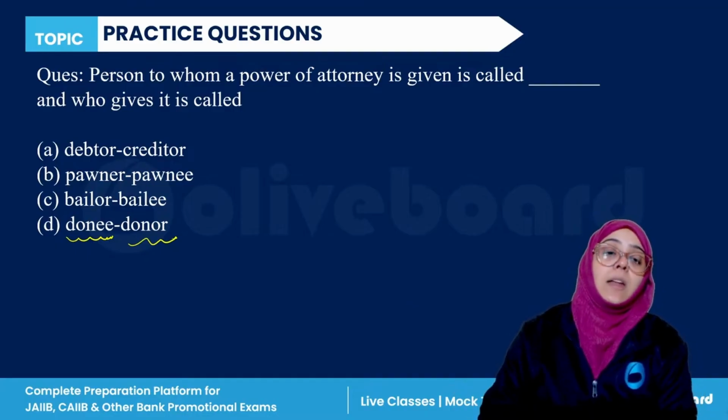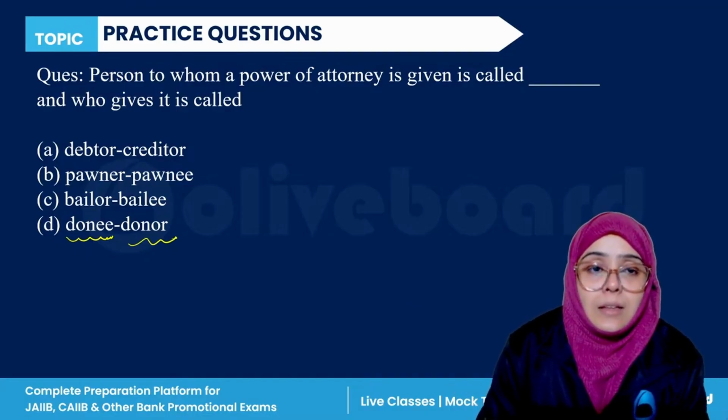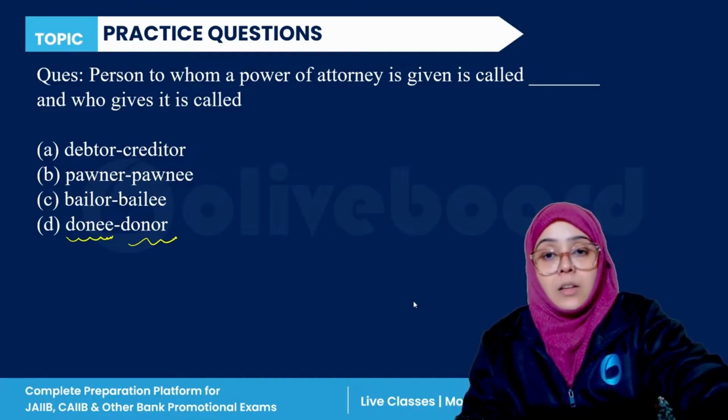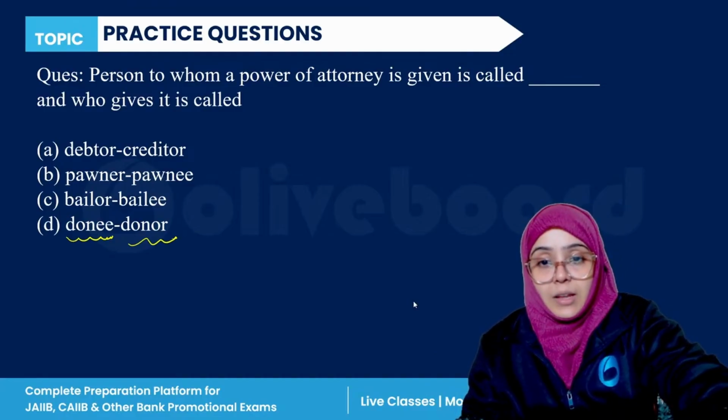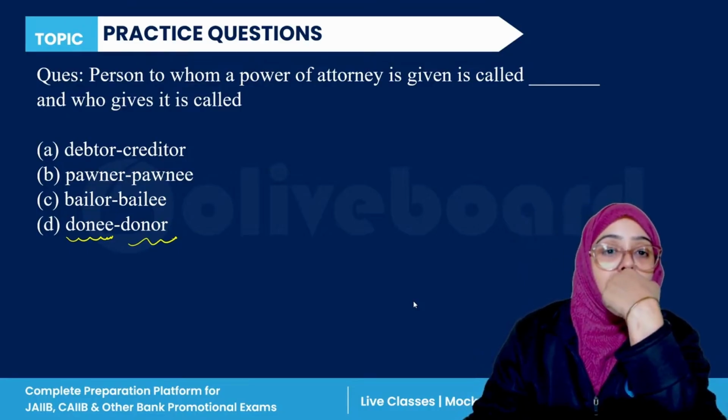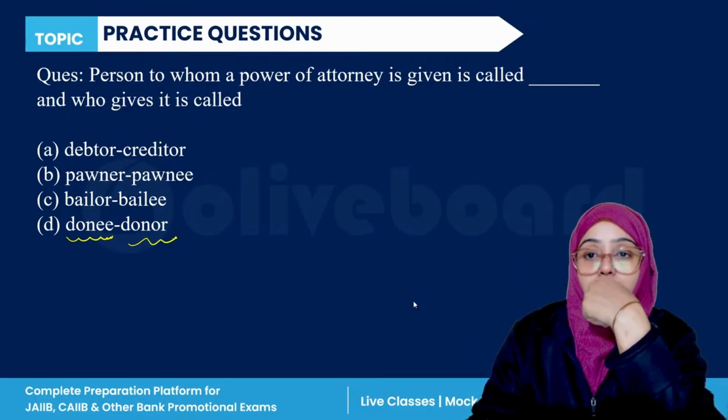You are all saying pawner and pawnee. Just a second, everyone. I'm just checking it out. There is a confusion in this because I think pawner and pawnee is different. Sometimes I am confused in this also. Power of attorney, right? Just a second.